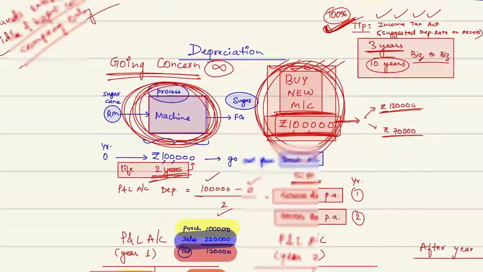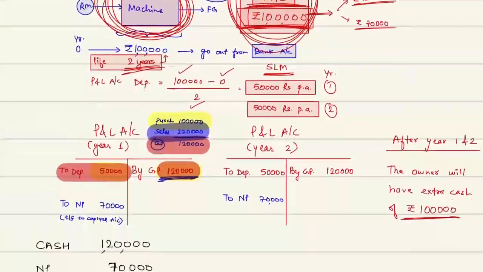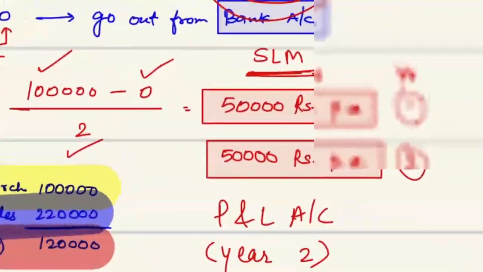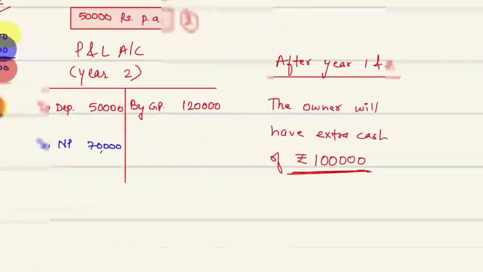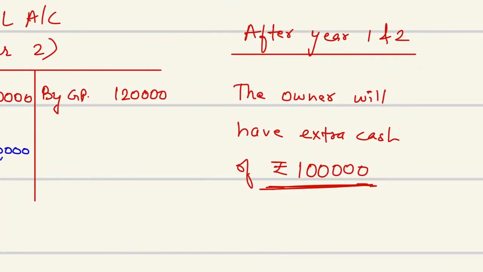They have just collected the money from themselves, and after 2 years they have received 1 lakh rupees as a non-cash transaction, and owner will have that extra cash, then they can buy a new machinery.